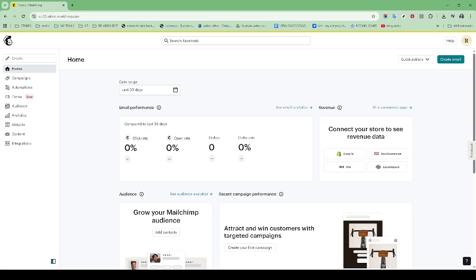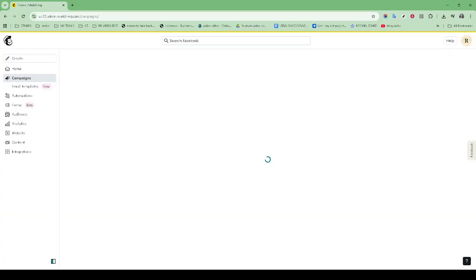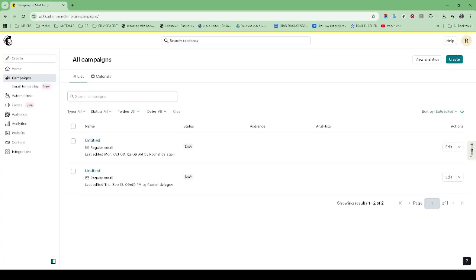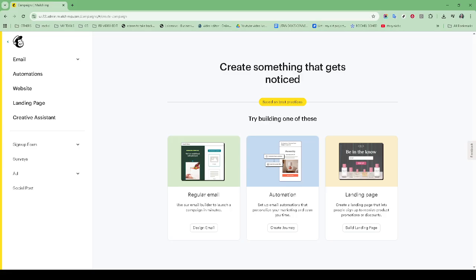Now find and select the content block where you intend to make margin adjustments. Your content block is essentially the section of your email that you'd like to modify, be it an image, text, header, or anything else. Clicking on it will open up various settings options. Next, head over to the Style settings. This is the area that will allow you to make cosmetic changes to your selected block.